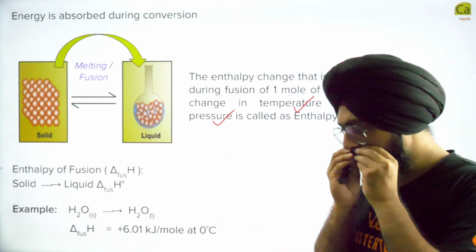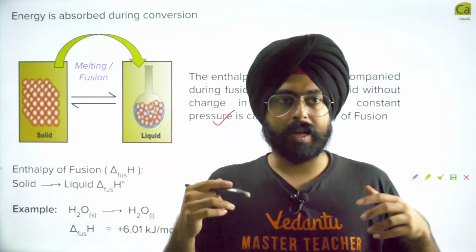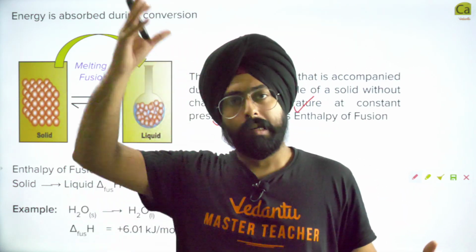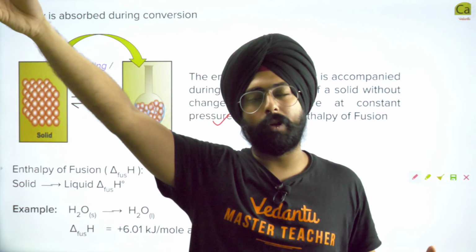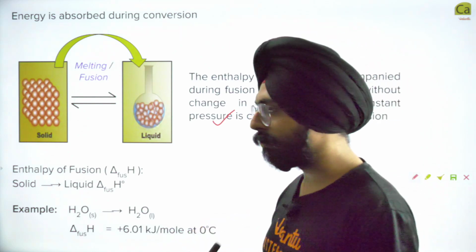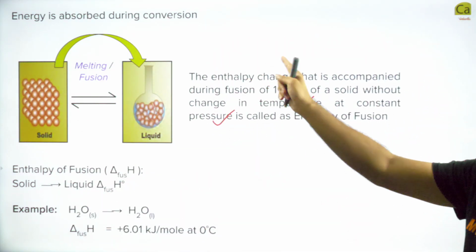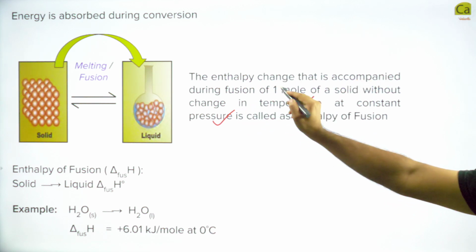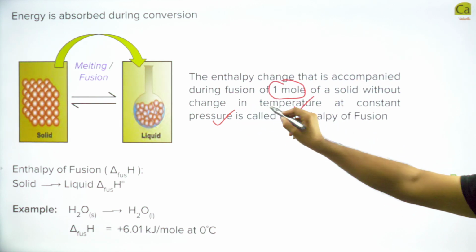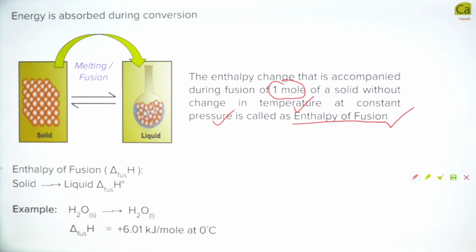You know, at different pressures water boils at different temperatures. So if I am boiling water at a certain pressure, and a scientist in Australia is boiling water at a different pressure, we will not get the same values. So again, we will have to make sure that our ambient pressure conditions are also the same. Fine. So the enthalpy change that is accompanied during fusion of 1 mole of a solid without changing the temperature at a constant pressure is known as the enthalpy of fusion.